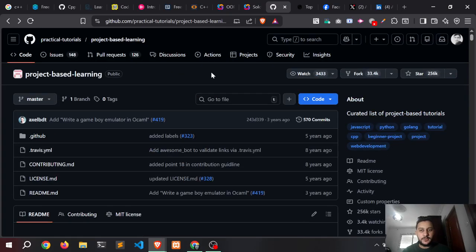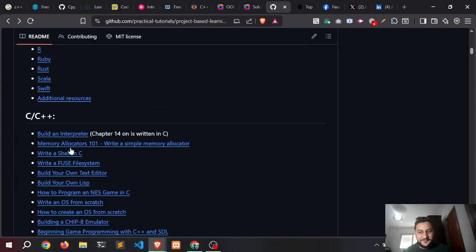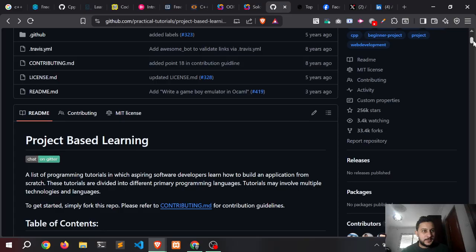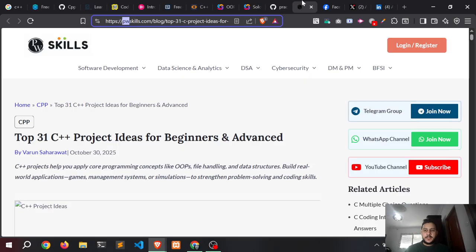But here I can add my note: it is intended for intermediate to advanced developers. It's not for beginners, because it's not logical for a beginner to write a shell in C or C++. So that's the project-based learning repository.